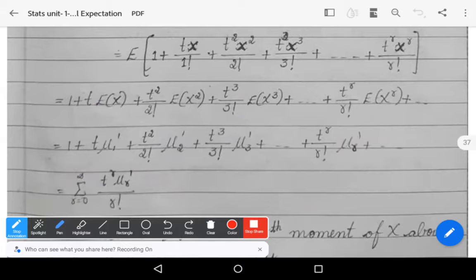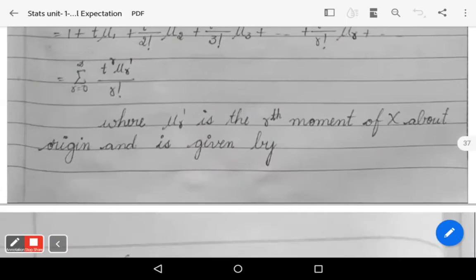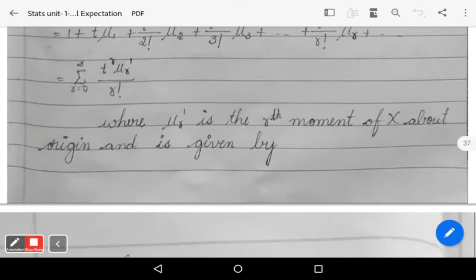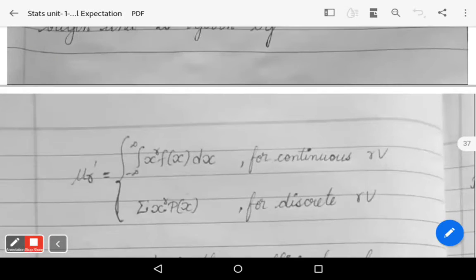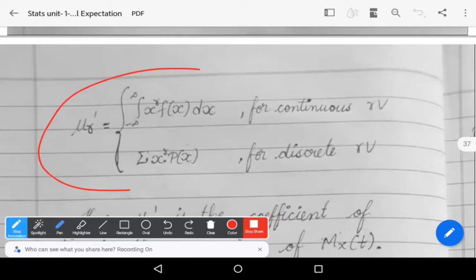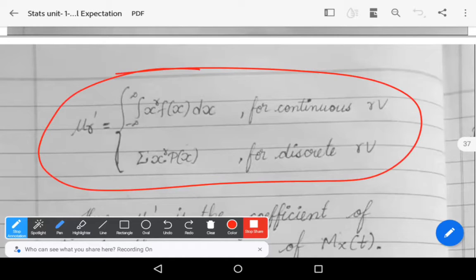Summation r equals 0 to infinity t power r mu r dash by r factorial, where mu r dash is the rth moment of capital X about origin. It is the rth moment about the origin, and it is given by the following formula. Mu r dash is equal to integral minus infinity to plus infinity x power r f of x dx for continuous random variable, summation x power r p of x for discrete random variable. That's it.